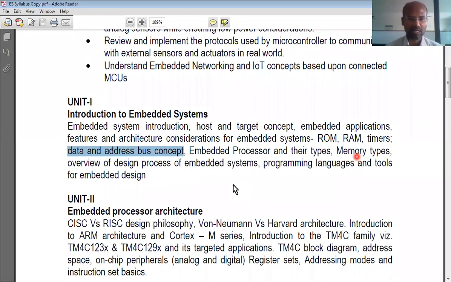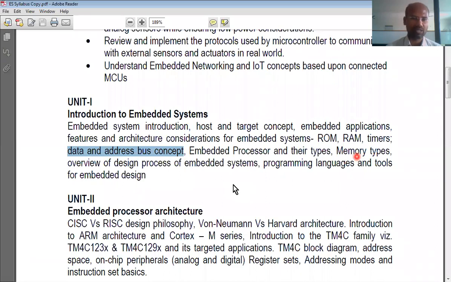Now, what about bus in electronics? In a microprocessor, data is stored in different places, like RAM and so on. We have to carry the data from that place to the processor or control unit and so on, right? That can be done through wires.